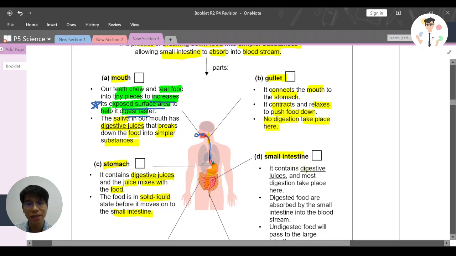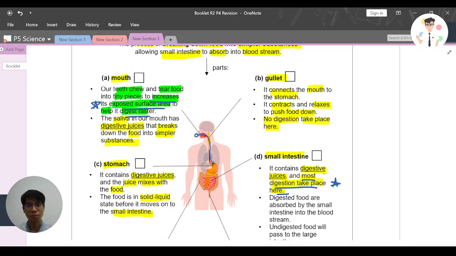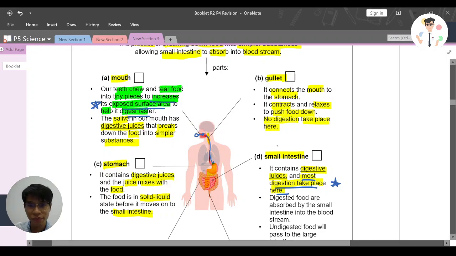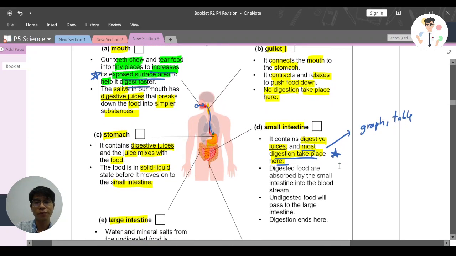The small intestine contains digestive juices, and most digestion takes place here. Let me quickly highlight this: most digestion takes place here. So if we compare the mouth, stomach and small intestine, it is the small intestine that digests the most food. Because of this statement, they will always come up with graphs or tables to test you on this knowledge.